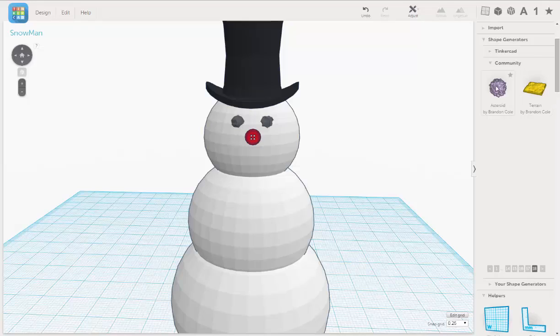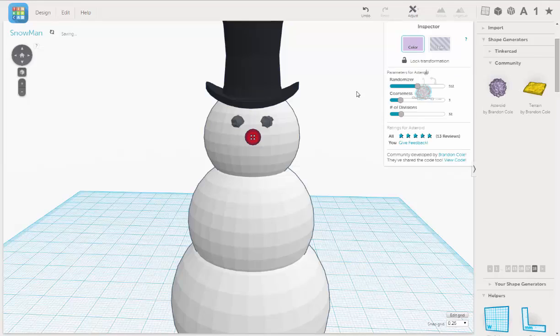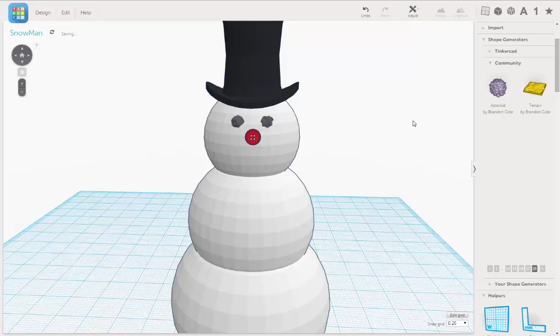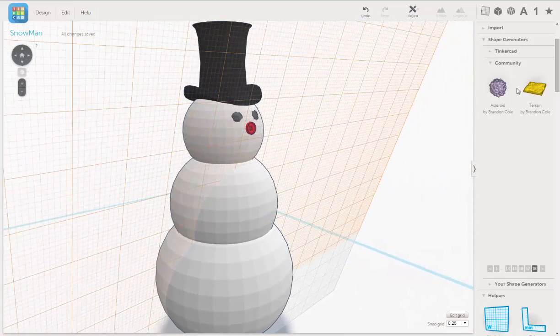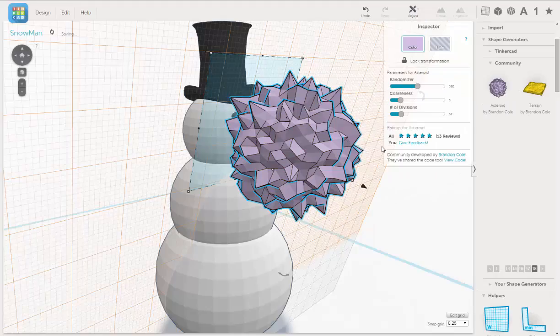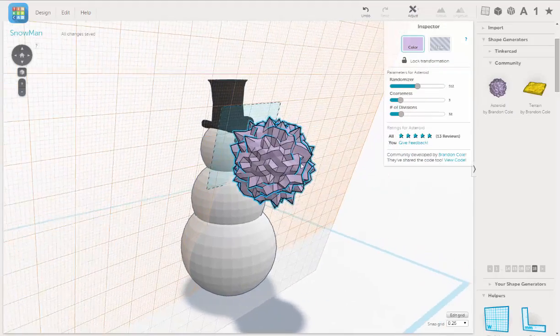So we're going to use the asteroid object again. I'm going to show you a quick little tool that makes placing things a little easier. So we're going to use this tool right here, and we're going to drag it right over about where his mouth is. That creates a plane, and whenever we drag an object from here, it goes right onto that plane. It just makes lining things up easier.